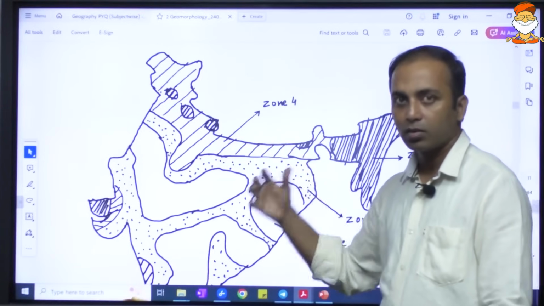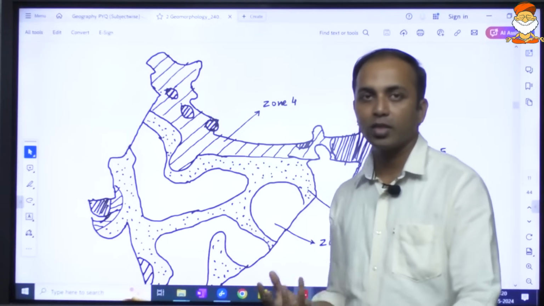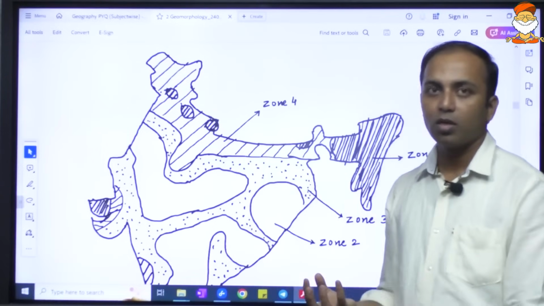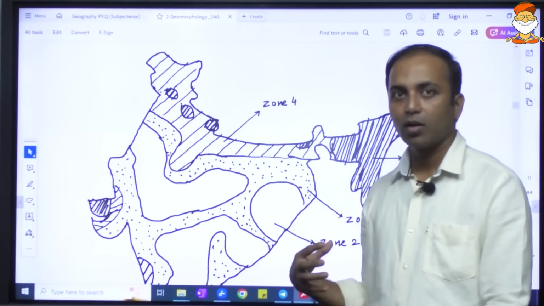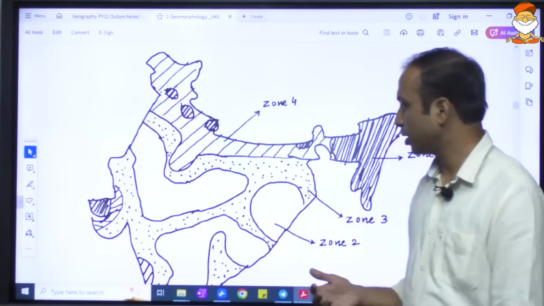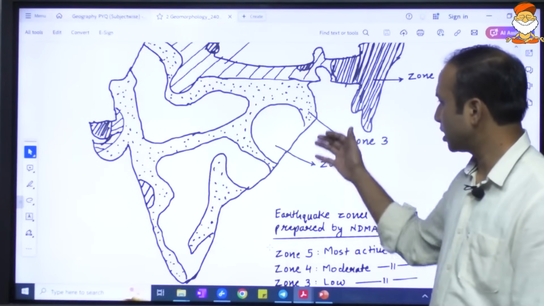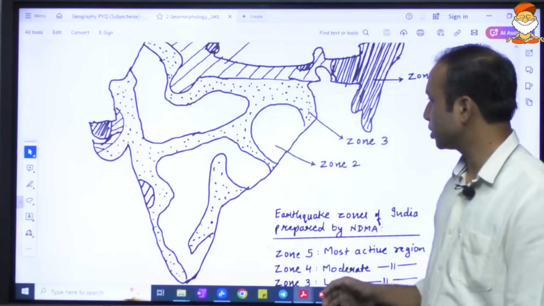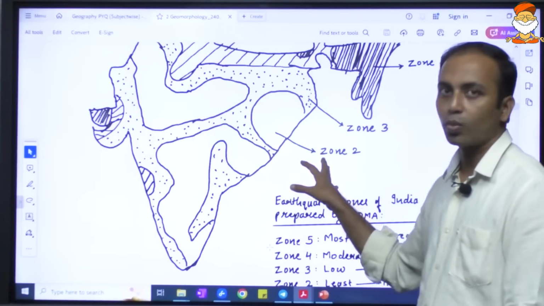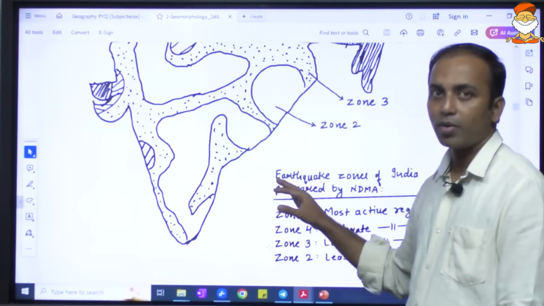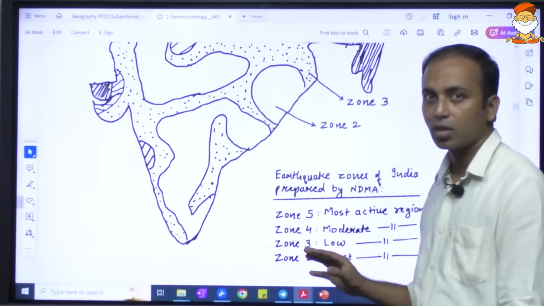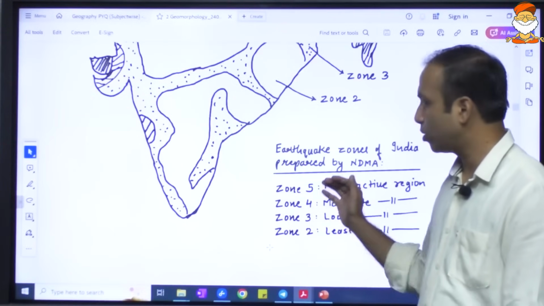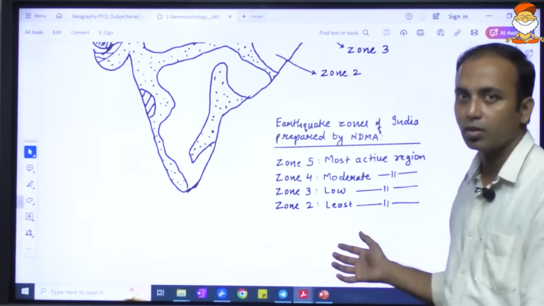In recent construction, it is mandatory to use earthquake resilient infrastructure. Then there are zone 3 and zone 2, and there is no zone 1. It means no part of India is 100% free from earthquakes. Every part of India is prone to some form of earthquake.